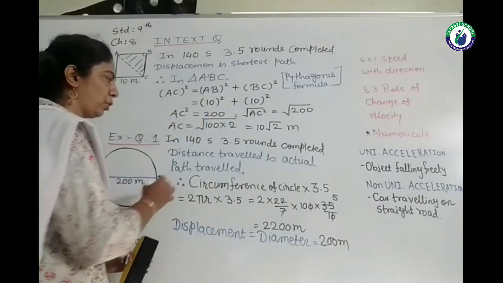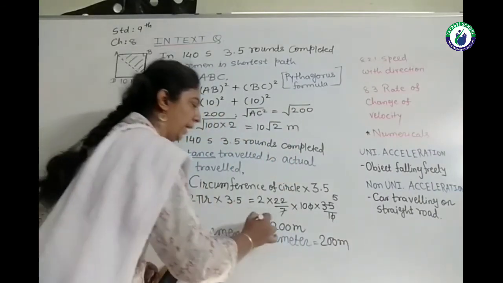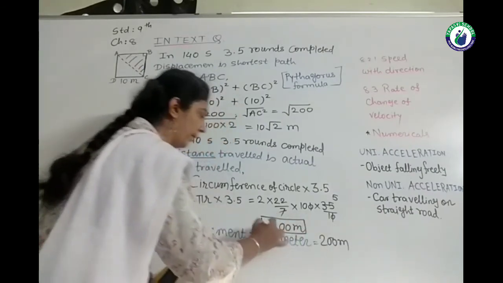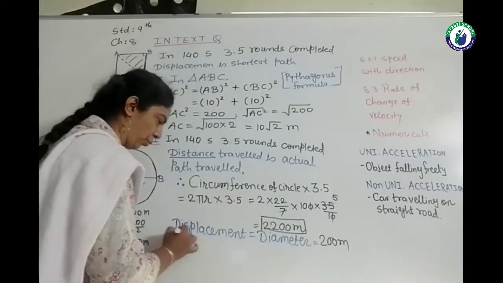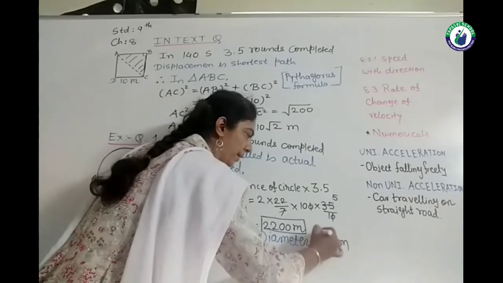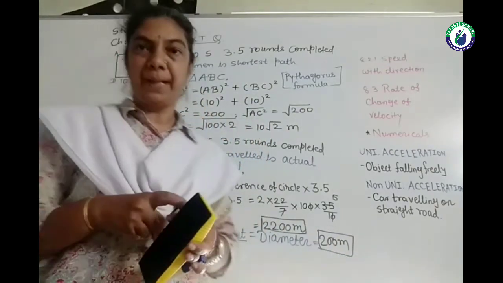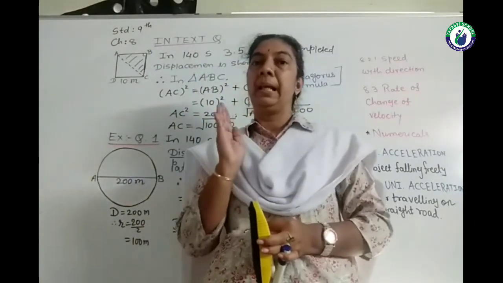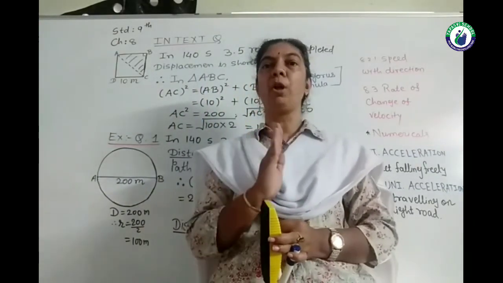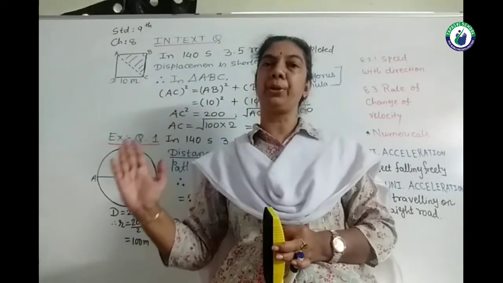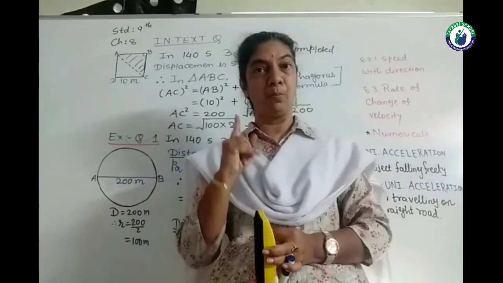Try to get this concept that distance is always greater than or equal to the displacement. Here the path is circular, so your answer of displacement should be smaller than or equal to distance travelled, not more than that.